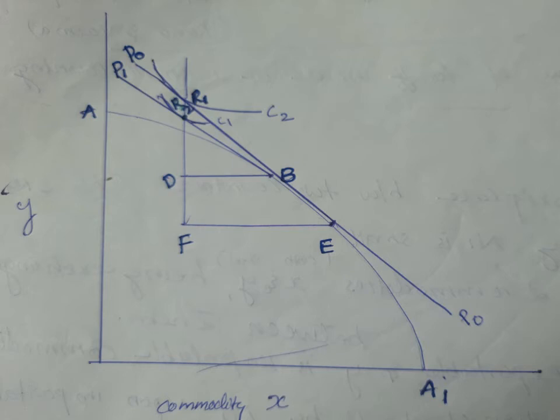But consumption shifts from R1 to R2. Consumption shifts from R1 to R2. This is the consumption effect of tariff.